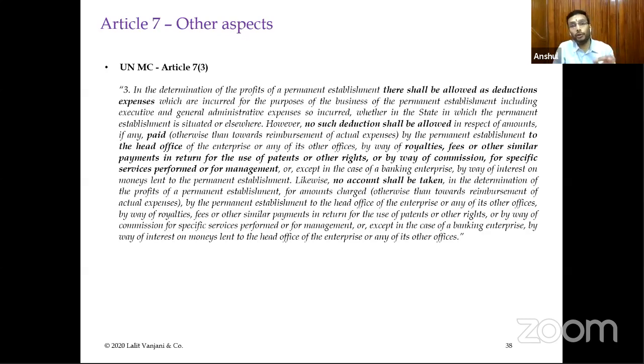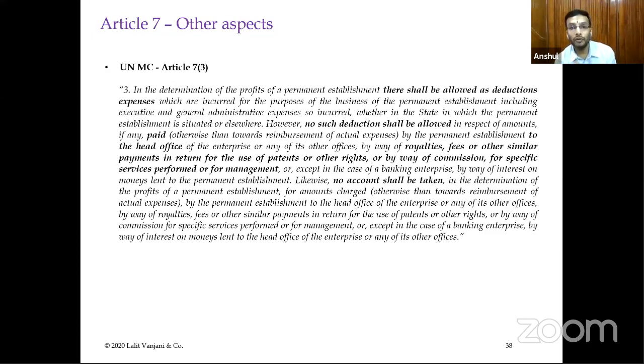What does it say? While computing the taxable profits in India, you will allow deduction of certain expenses which have been incurred by the permanent establishment or by the parent company, executive and general administrative expenses so incurred, whether in the state in which the permanent establishment is situated, meaning the source state, or elsewhere. Even if the parent enterprise incurs certain expenses on behalf of the permanent establishment, either in the source state or in any other state, those expenses will have to be allowed as deductible expenses. However, it also provides certain exclusions.